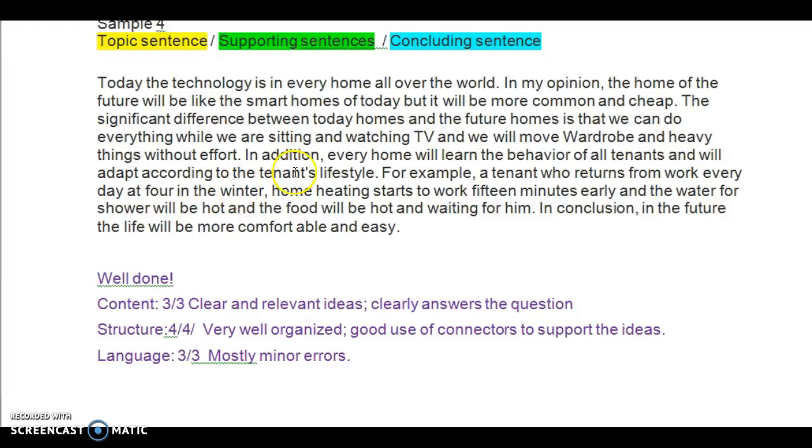And will adapt according to the tenant's lifestyle. For example, a tenant who returns from work every day at 4 in the winter, home heating starts to work 15 minutes early, and the water for the shower will be hot, and the food will be hot and waiting for him. In conclusion, in the future, the life will be more comfortable and easy.